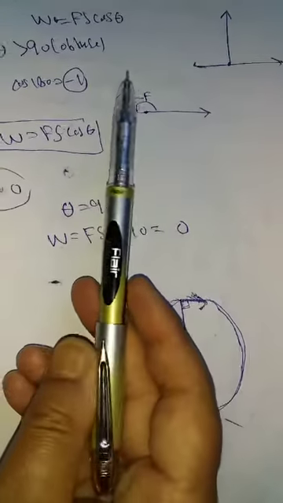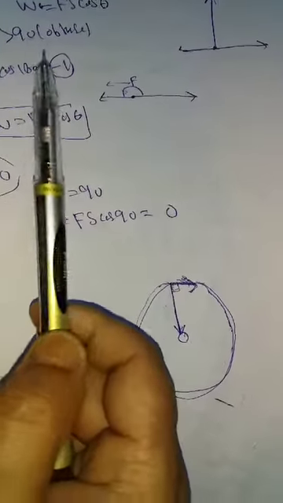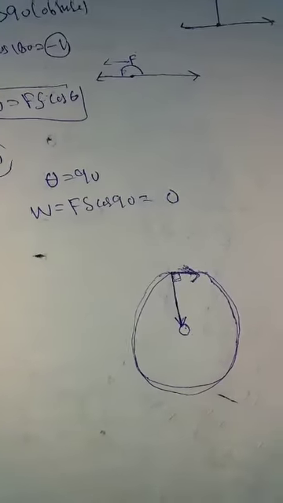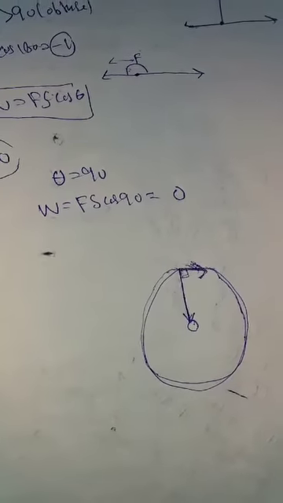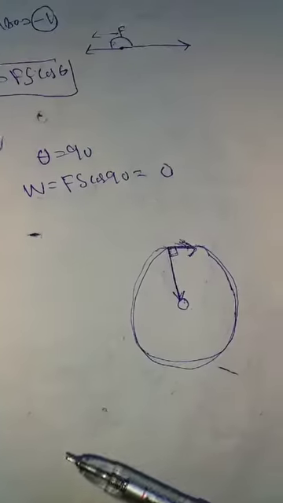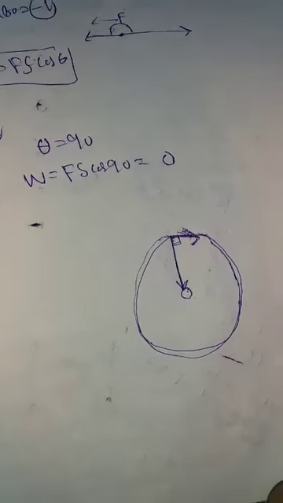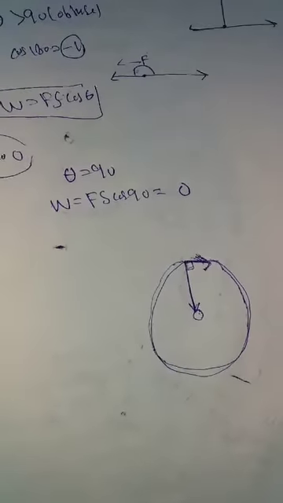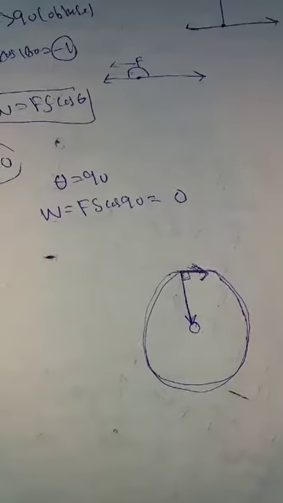When we apply brakes on the car, this is the example of negative work. The motion of the earth in a circular path around the sun is called zero work. I hope you have got all the three cases.